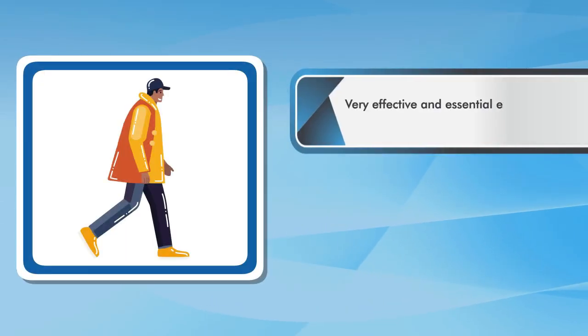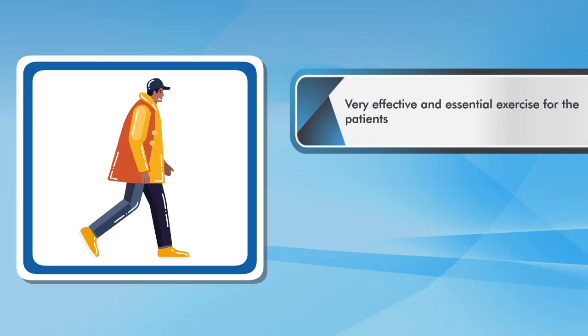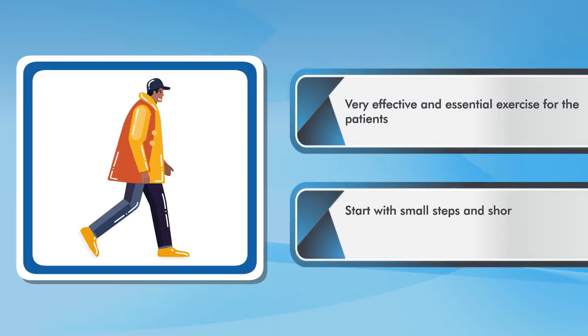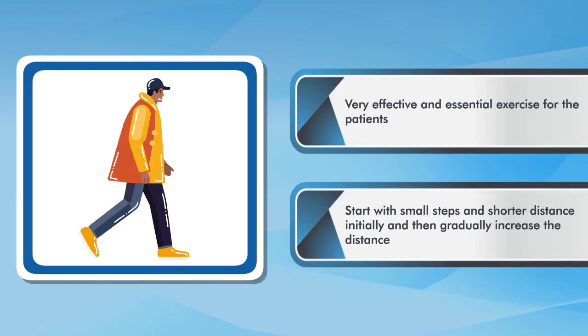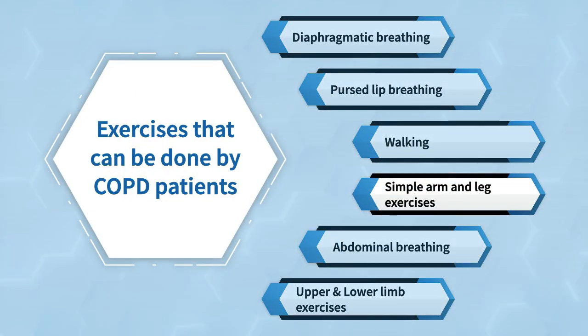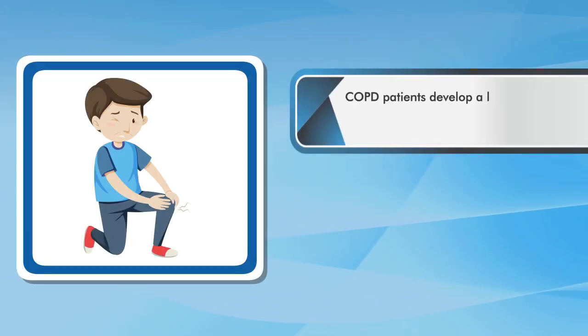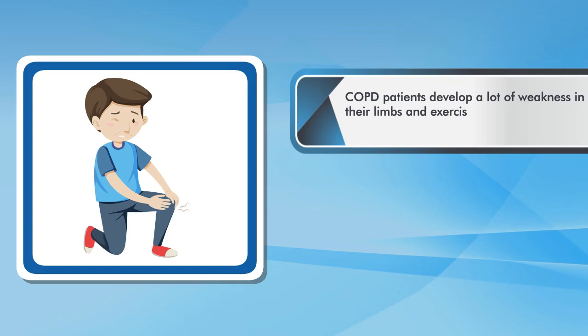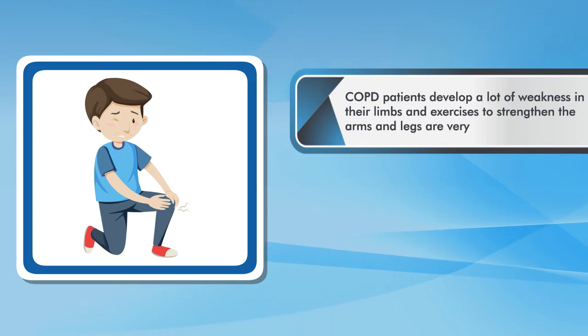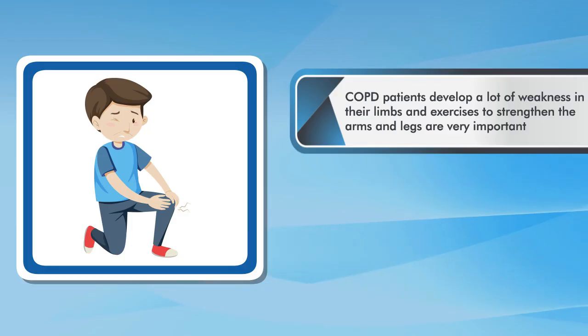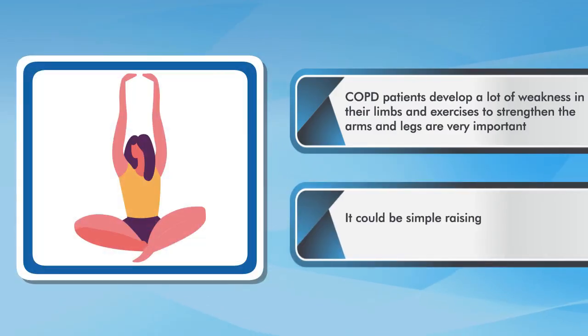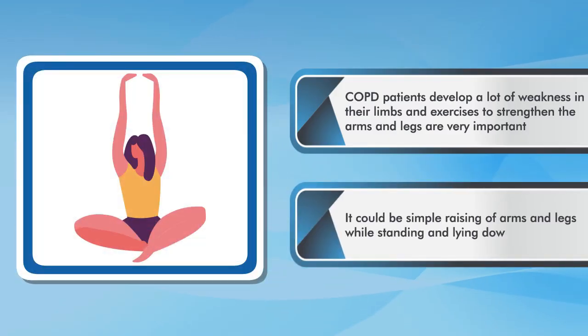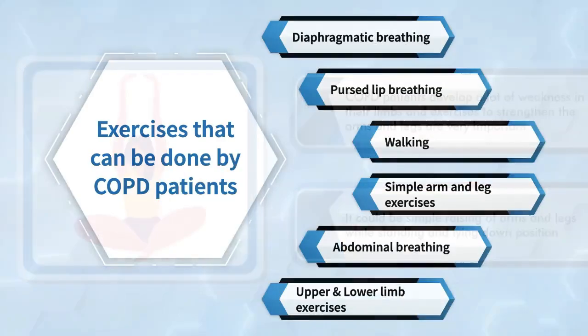Walking. It is a very effective and essential exercise for the patients. They can start with small steps and shorter distance initially, and then gradually increase the distance. Simple arm and leg exercises. COPD patients develop a lot of weakness in their limbs, and exercises to strengthen the arms and legs are very important. It could be as simple as raising of arms and legs while standing and lying down position.